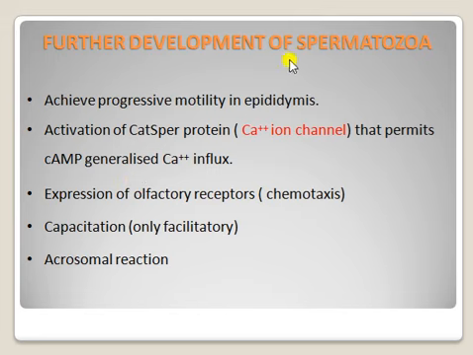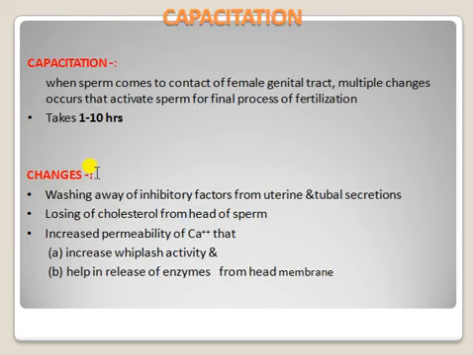Further development of spermatozoa: the achievement of progressive motility in the epididymis, activation of motility, activation of CatSper protein that permits cyclic calcium influx, expression of alpha receptors, capacitation, acrosomal reaction.